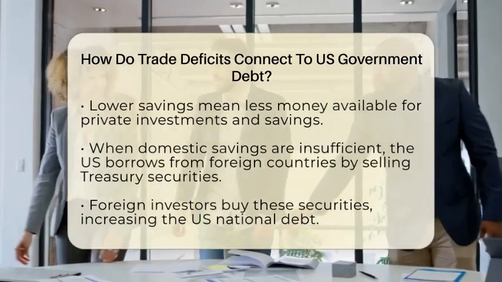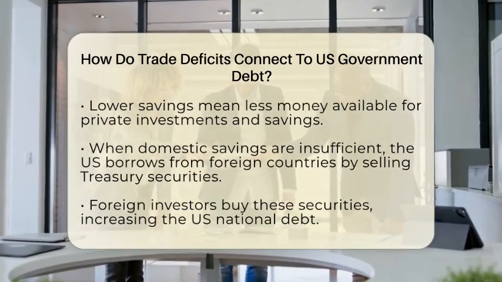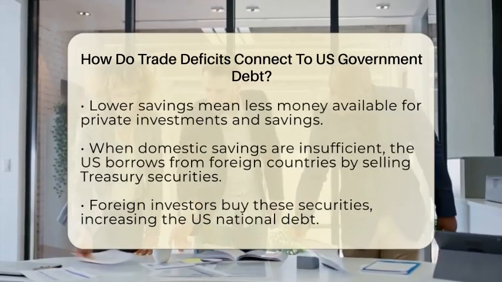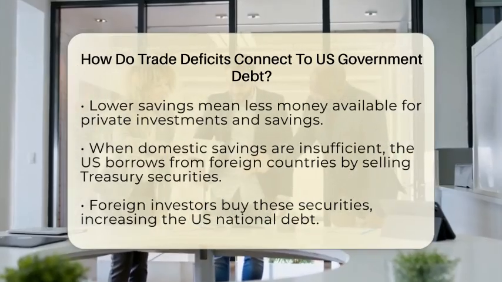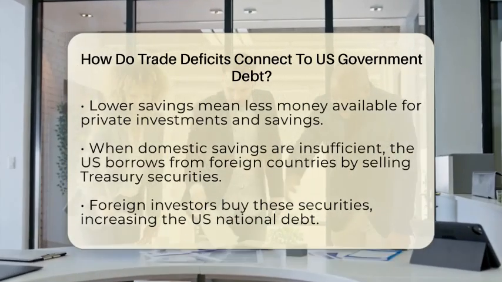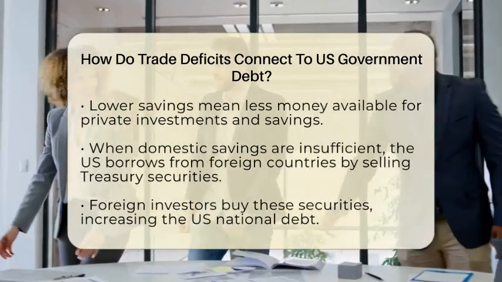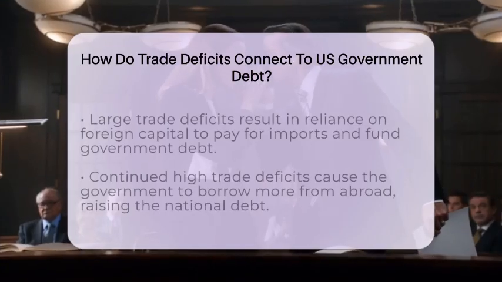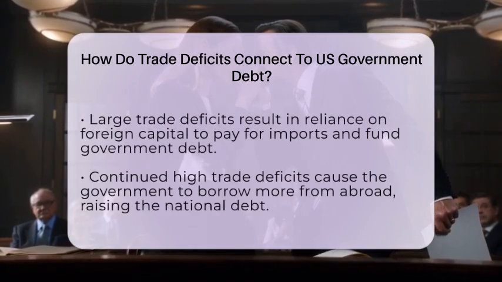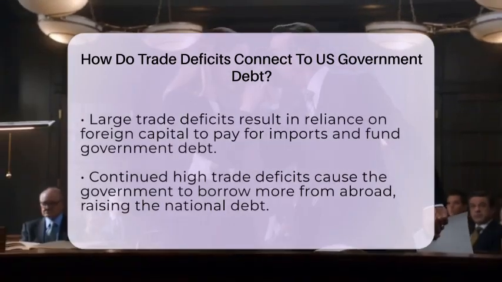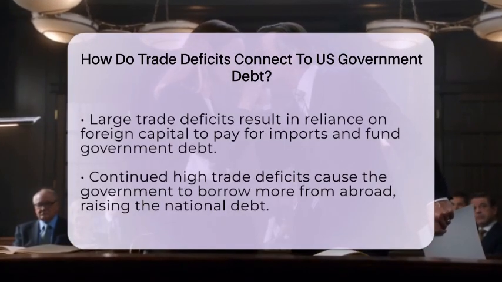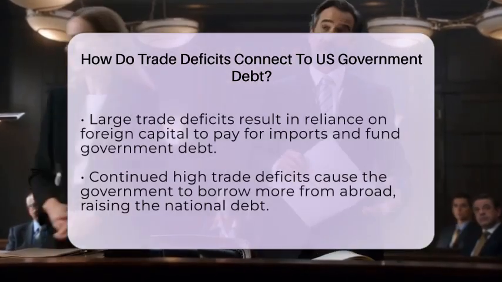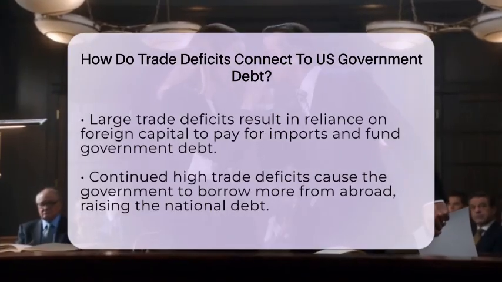So, when the country has a large trade deficit, it's importing more than it's exporting, which means it's relying on foreign money to pay for those imports. This foreign money often comes in the form of buying U.S. Treasury securities. As more foreign investors buy these securities, the government's debt increases because it owes money to people and countries outside the United States.